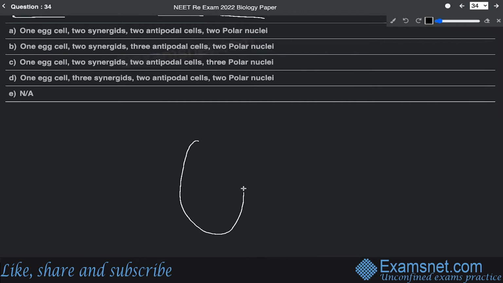So a typical angiospermic embryo sac is usually oval in shape, if you just see to it. And it is basically having two ends. It's having a closure like this.